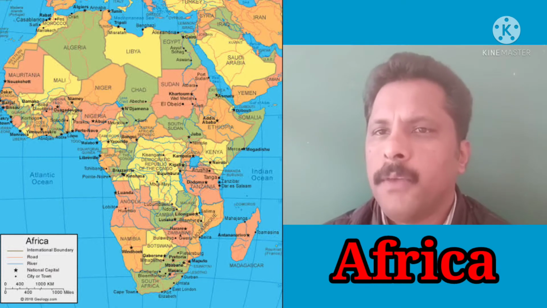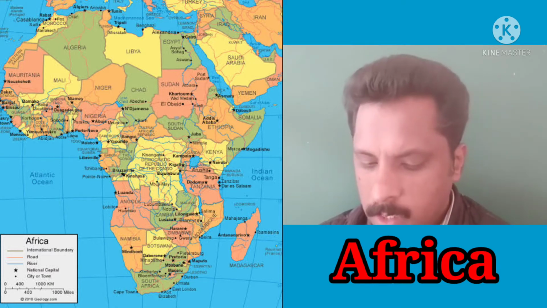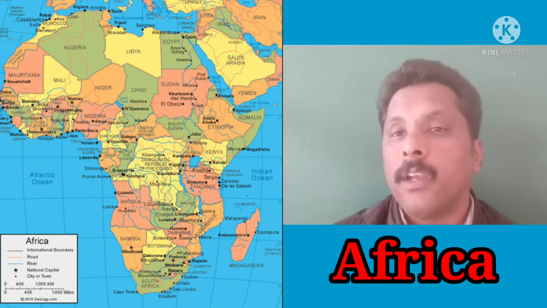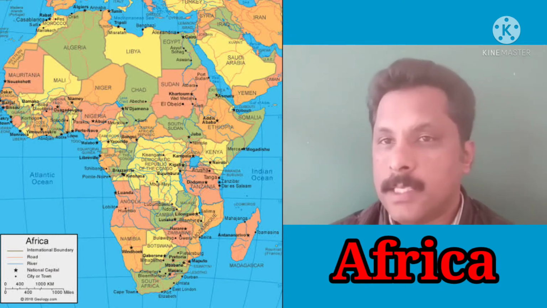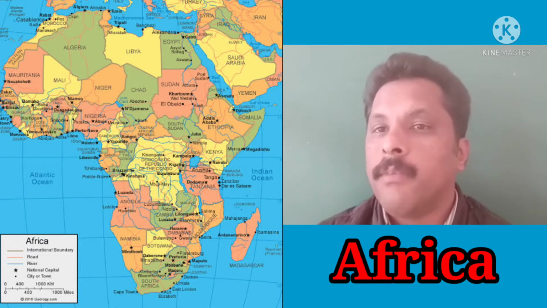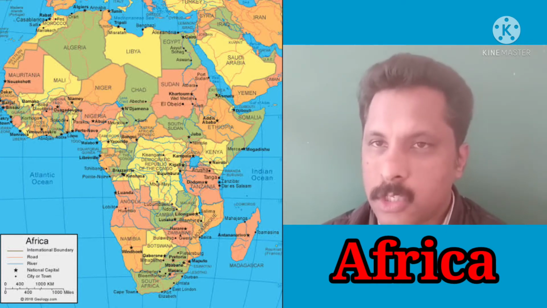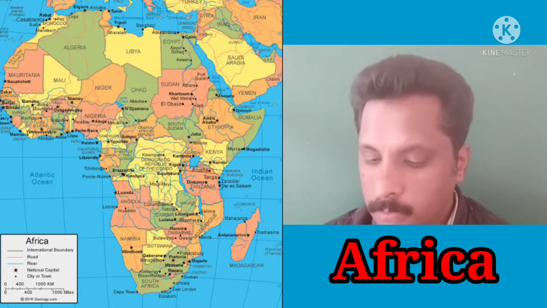There are 54 independent countries. The equator passes through the middle of the continent and divides the continent of Africa into 2 parts. The equator is almost passing through the center of the continent.